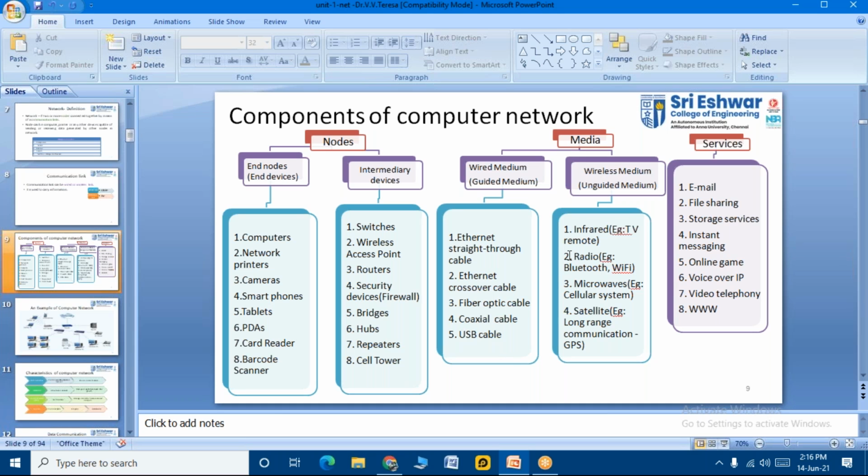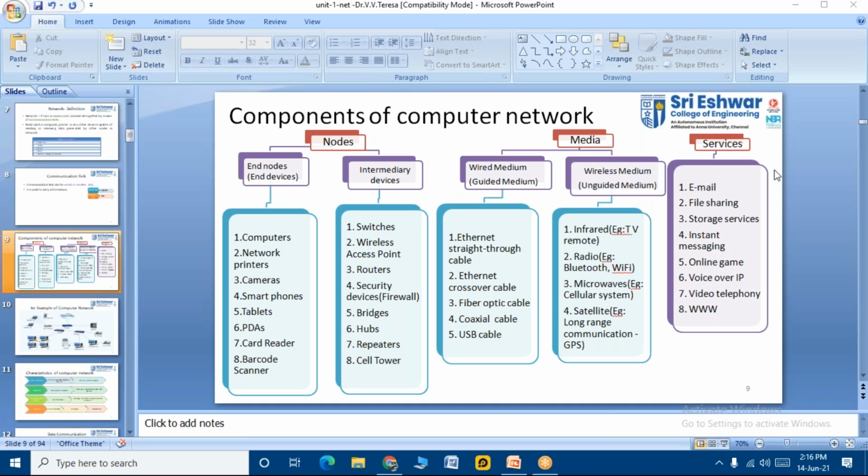And what about the wireless medium, students? The wireless medium is called the unguided medium. The unguided medium includes infrared, for example a TV remote, radio, Bluetooth, Wi-Fi, microwaves, for example your cellular system, and satellite, for example long-range communication like GPS. These are some of the wireless media. If they ask you for short notes, you can describe exactly what the wireless medium is, that it is also called the unguided medium, and describe all these examples.